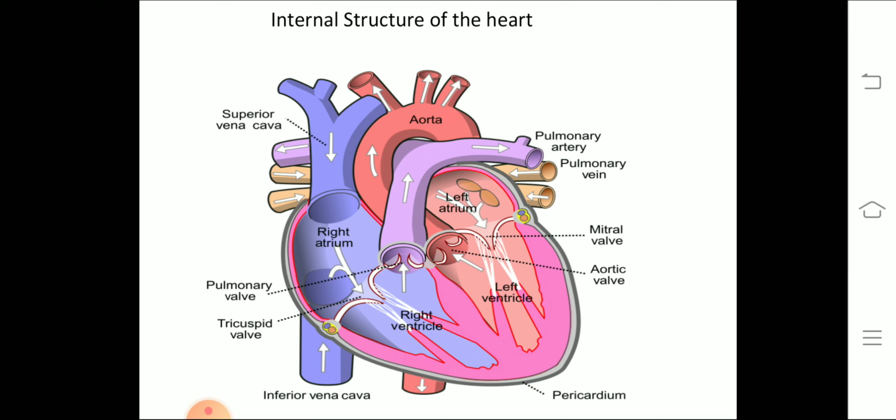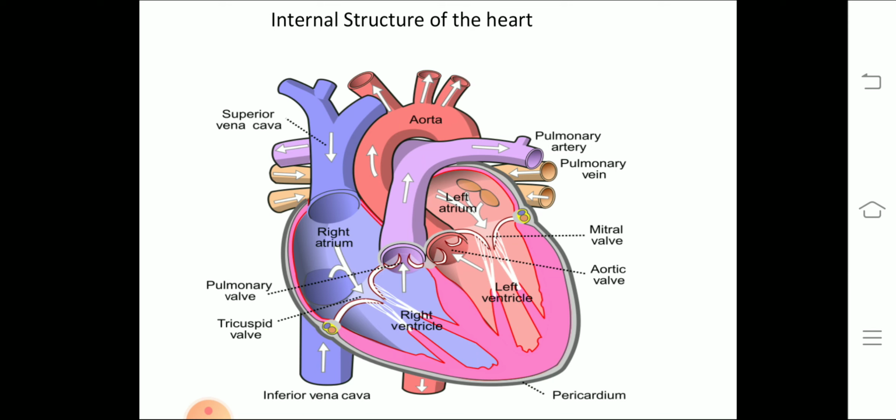Now the right auricle opens into right ventricle by an opening which is guarded by 3 valves. There are 3 flap-like structures, and this valve is called tricuspid valve. The left auricle opens into left ventricle by an opening guarded by 2 valves, which is called bicuspid valve or mitral valve.